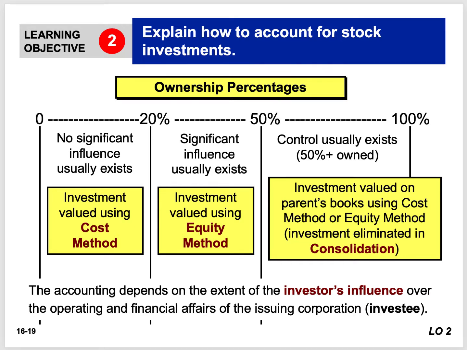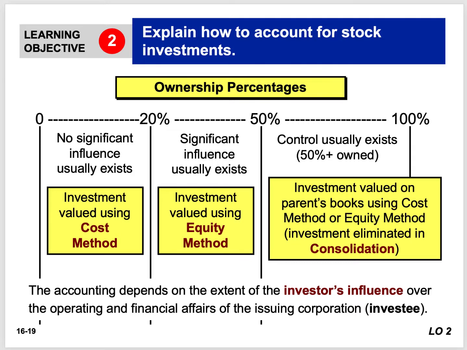So when we're talking about consolidating financial statements, an example of the type of ownership or situations that will need consolidations is usually a parent and a sister company, okay? So for the investment valued on the parent's books, we're going to use cost or equity method, okay? The investment is eliminated whenever we consolidate our financial statements. And I'll show you what that means here in a second.